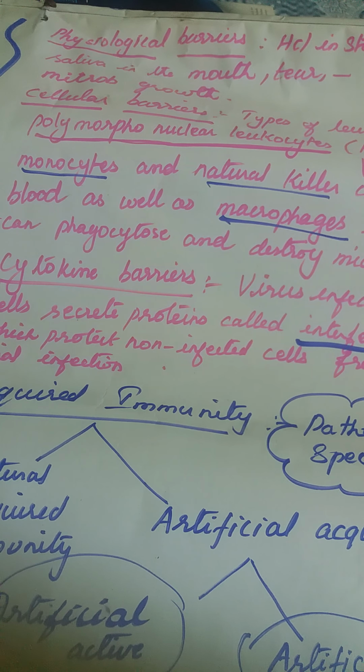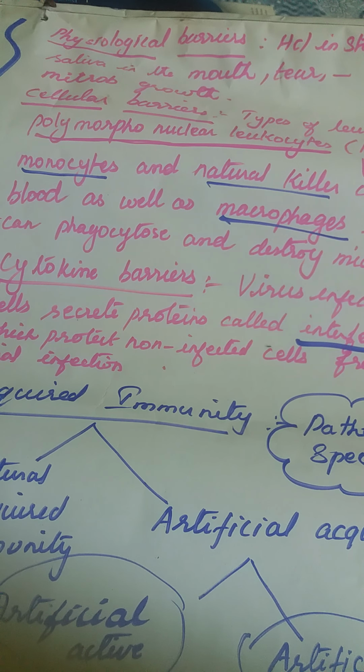And next, cytokine barriers. That is, virus infected cells secrete a protein called interferons. If a cell is infected by virus, the cell itself will produce it. That's why it is cytokine, which is related to the cell. The cell itself will have the ability to fight with the foreign body.